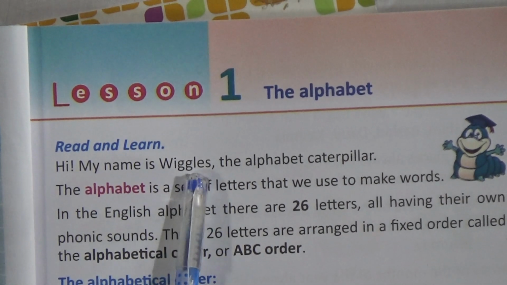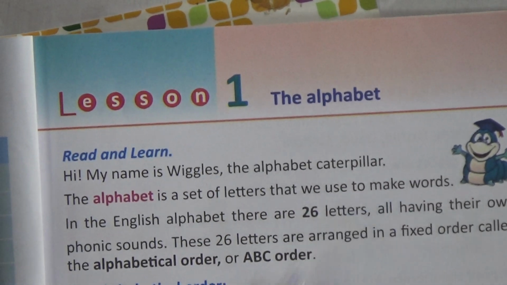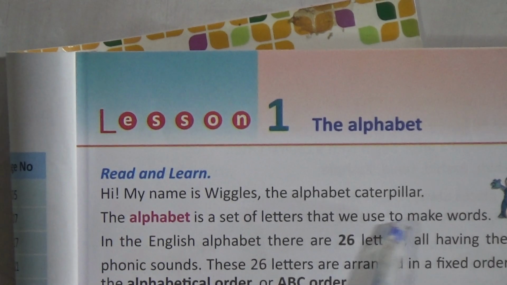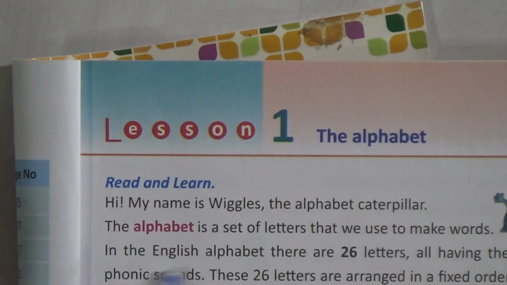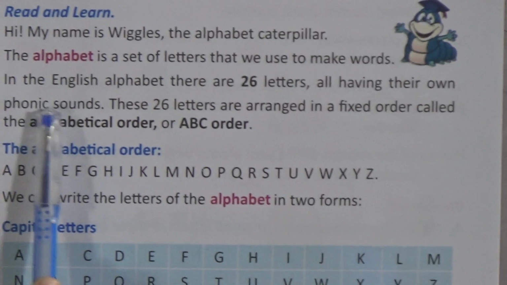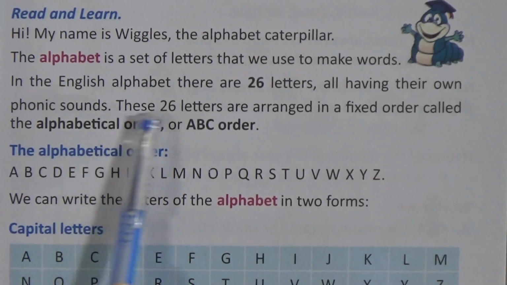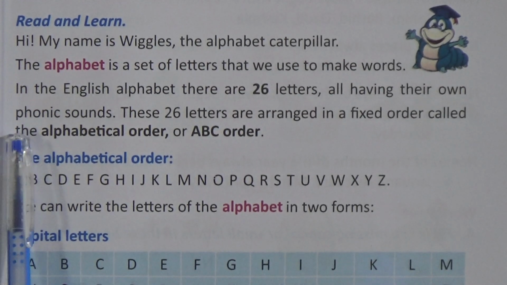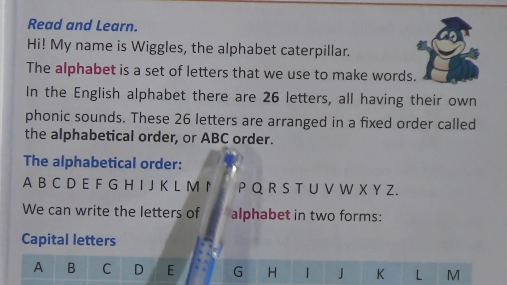Hi, my name is Wiggles, the alphabet caterpillar. The alphabet is a set of letters that we use to make words. In the English alphabet, there are 26 letters, all having their own phonic sounds. These 26 letters are arranged in a fixed order called the alphabetical order or ABC order.